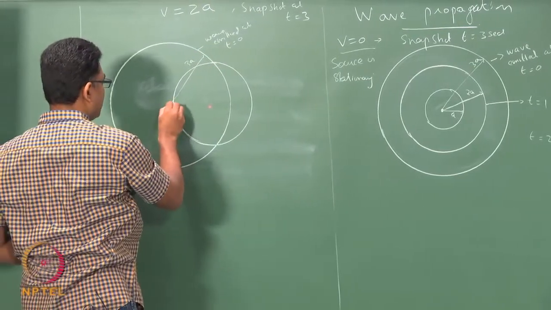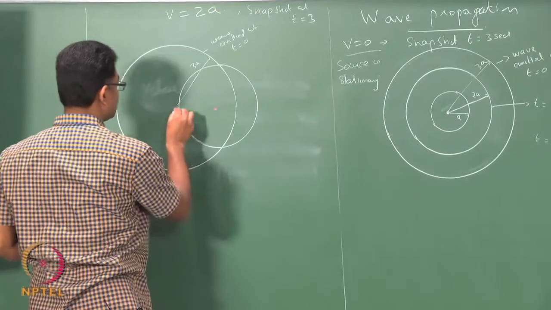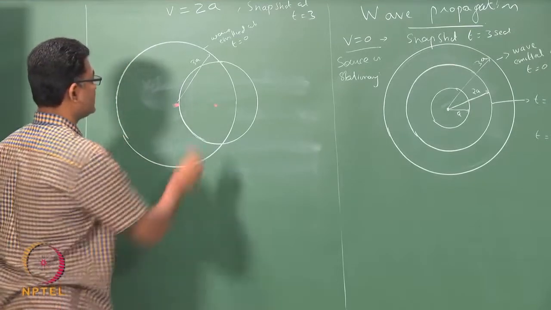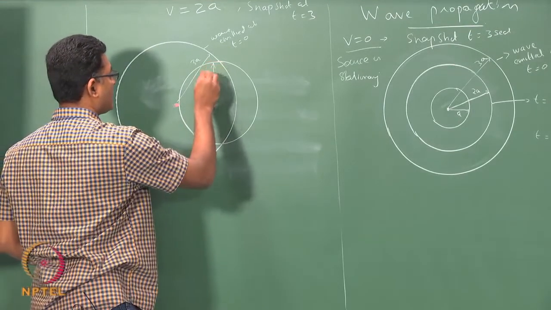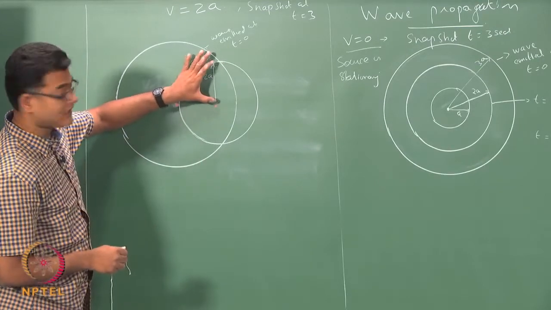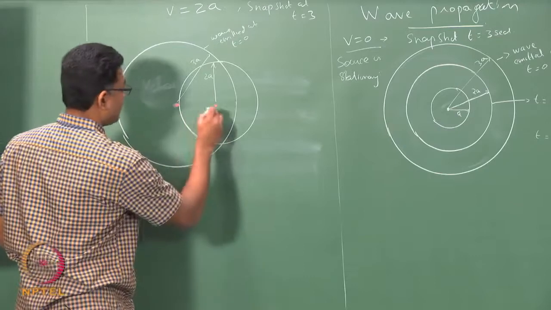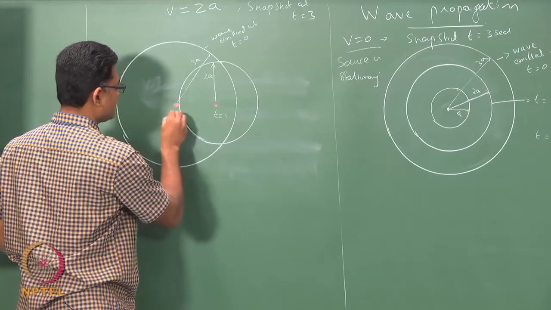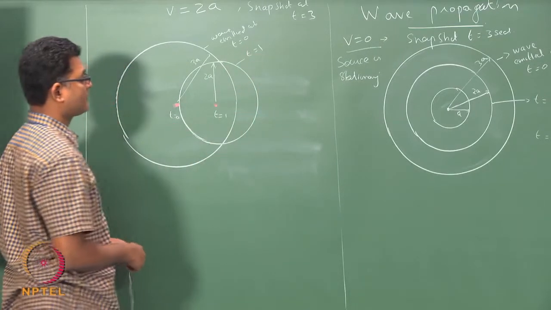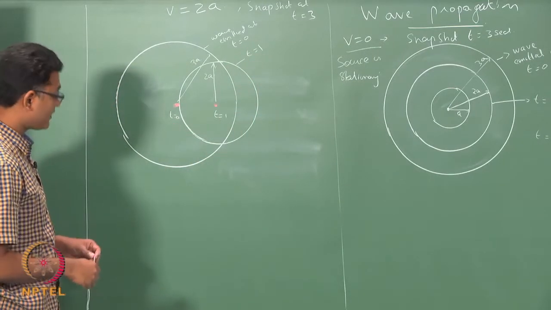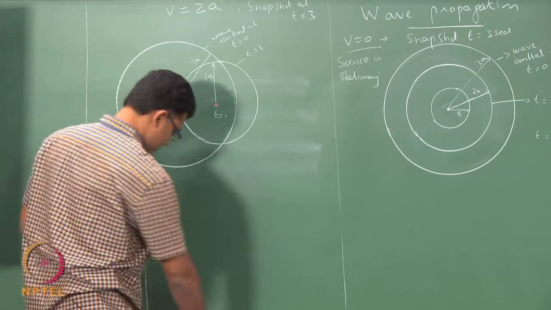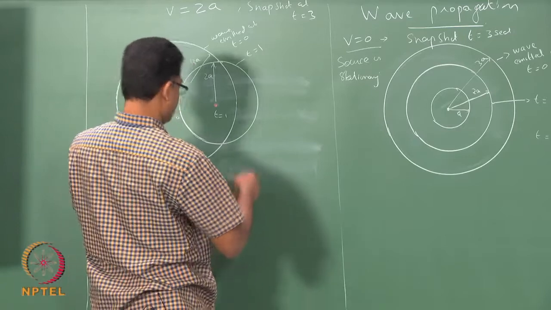Okay, so, this point would be exactly on this. So, this is 2A, the distance that the wave travelled in 2 seconds. This is the wave emitted at t equals 1. Now, after another second, the source would have moved a distance 2A. So, the 2A is here.